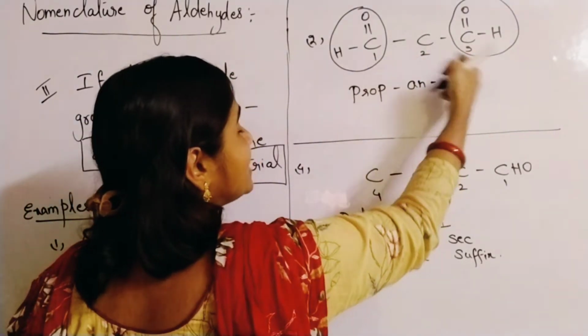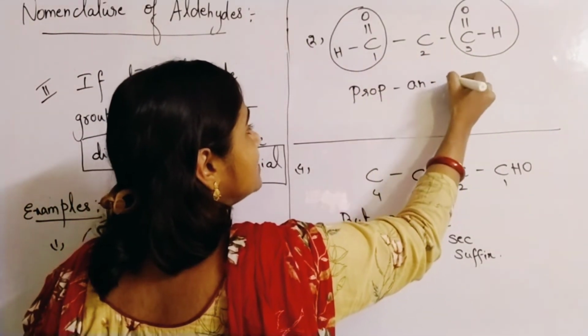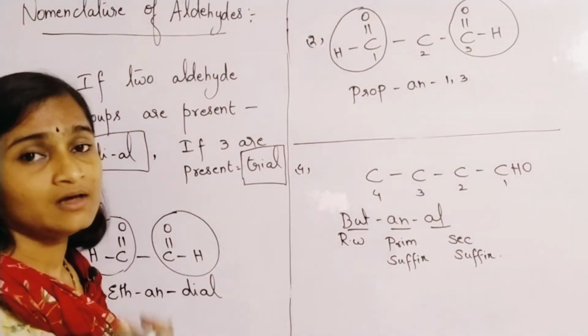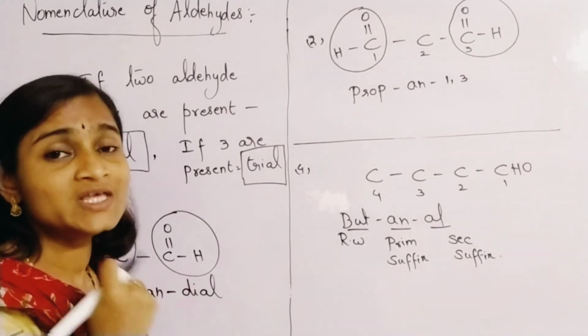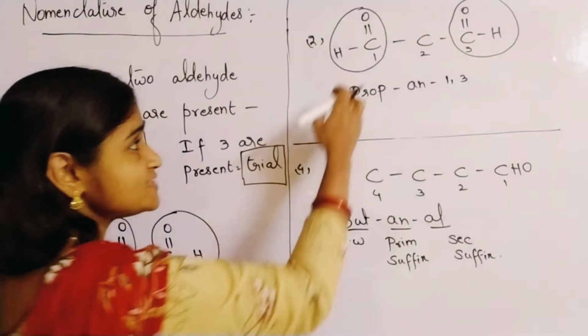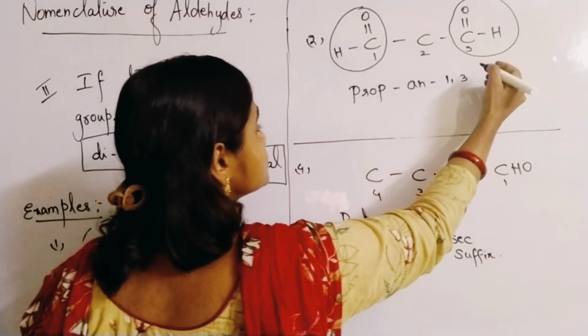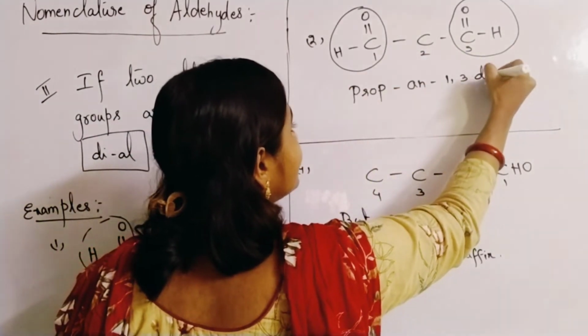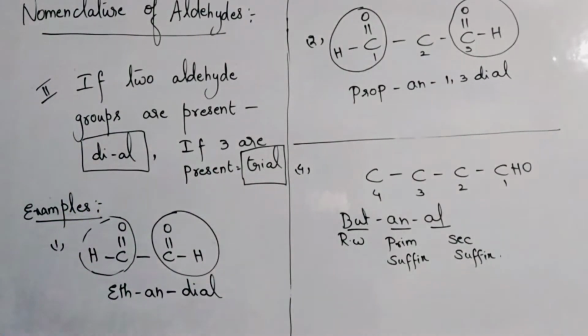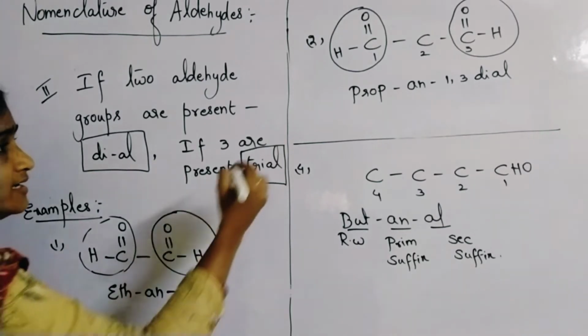And where are you finding the aldehyde groups? In the first and third positions. So mention the positions of the carbon atoms to which the aldehyde group is attached. The locants, positions, are 1 and 3. So propan 1, 3 dial is the name of this compound. And this is also generally called malonaldehyde.